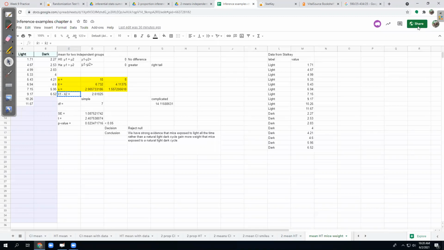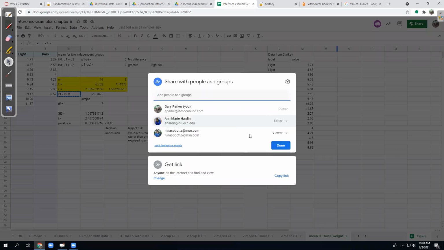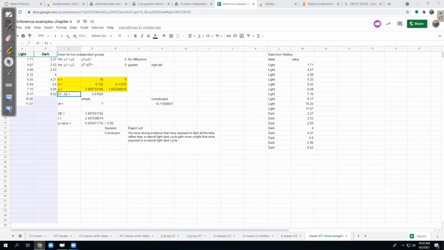I would highly recommend having this spreadsheet handy when you take the final. I'll show you later a few things that I would recommend having handy for the final. I'll put this in the chat if anybody wants it. Okay, so this is the same spreadsheet I've been sharing for the last few weeks. And there's tabs at the bottom for every kind of test or confidence interval that we've done so far, and a few extras that I've included just because they were in videos.